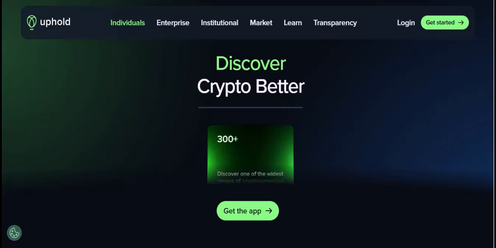The world of digital finance is constantly evolving, and knowing how to fund your platform is essential. Let's look at the different payment methods you can use to deposit funds into your Uphold account. For adding fiat currency, such as US dollars, euros, or British pounds, Uphold offers several convenient options.